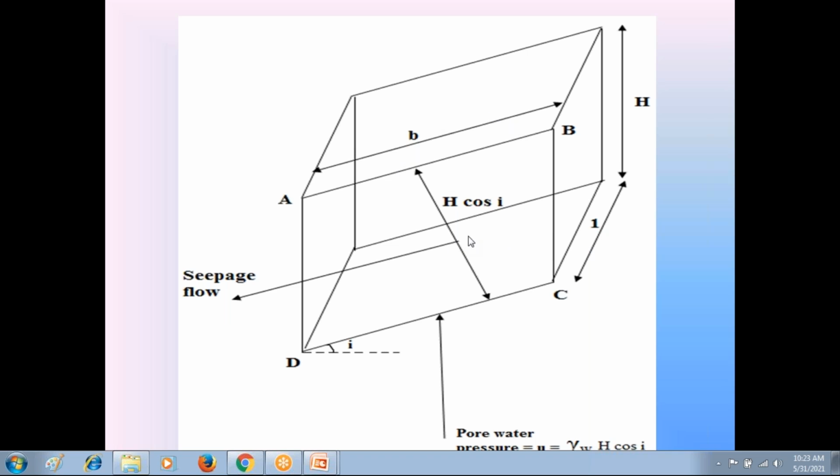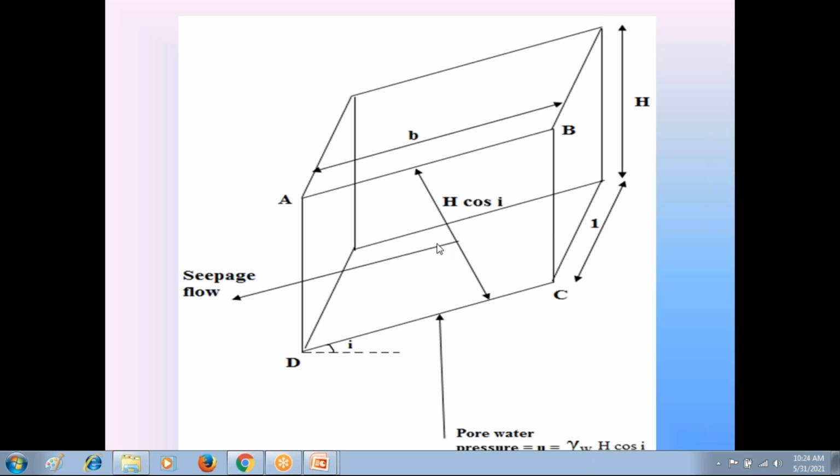That is the magnitude of pore water pressure developing in this soil due to the seepage flow. Since the water is flowing in the soil, this seepage flow produces additional stress in the soil, called pore water pressure. Acting in the vertically upward direction, its magnitude is equal to the unit weight of water gamma W into the height of the soil prism perpendicular to the direction of seepage flow, H cos I. So this pore water pressure is u equal to gamma W into H cos I.